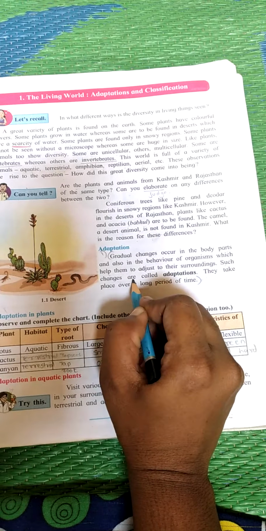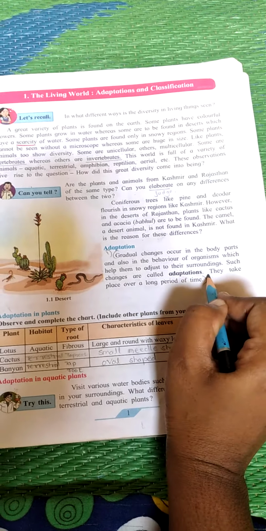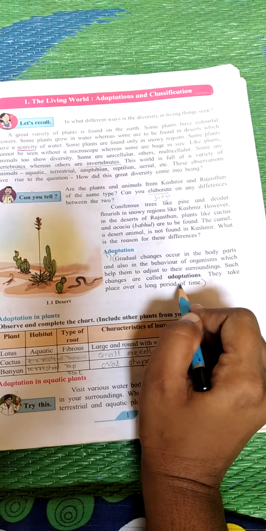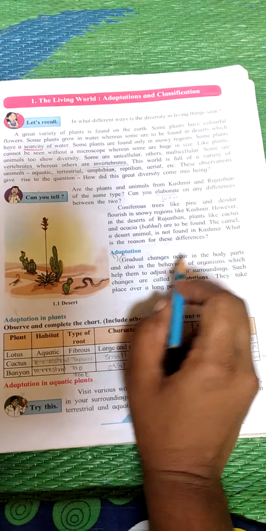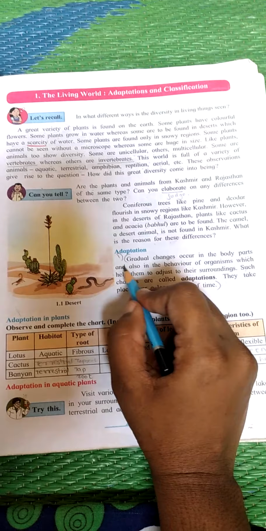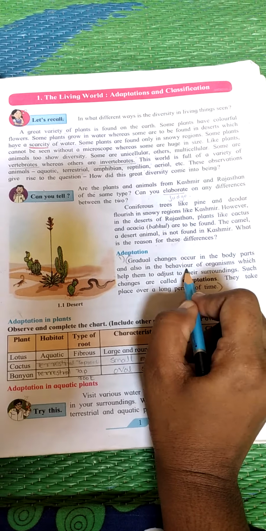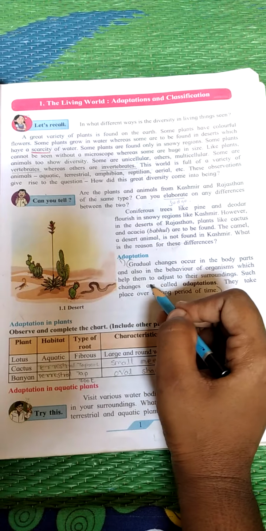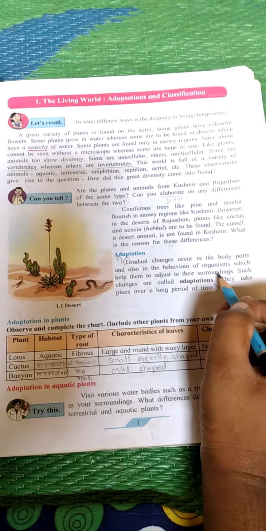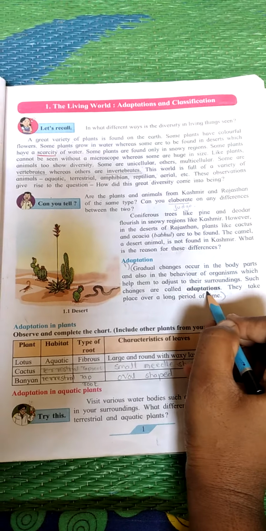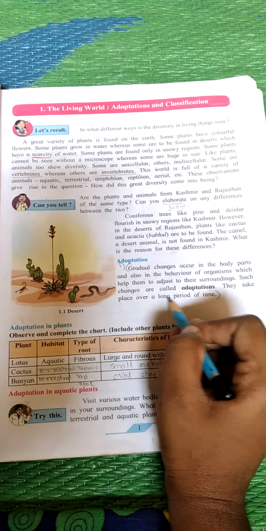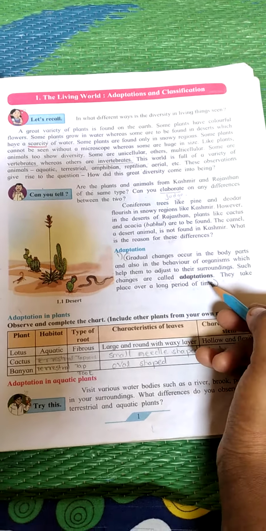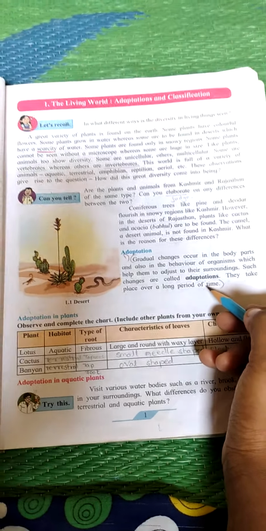Such changes are called adaptation. They take place over a long period of time. It means the changes which occur in the body parts of living things and also the behavior of the organism, which help them to adjust to the surroundings. Such changes are called adaptation. They take place over a long period of time, which means they take place slowly in the living organisms.